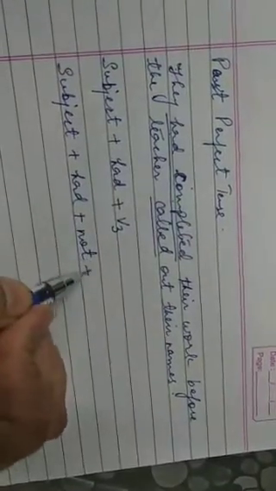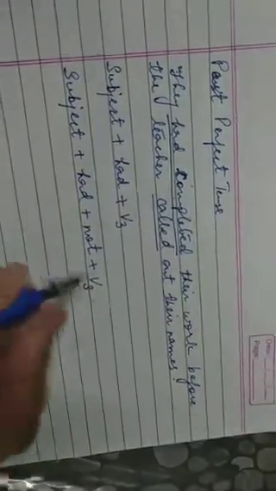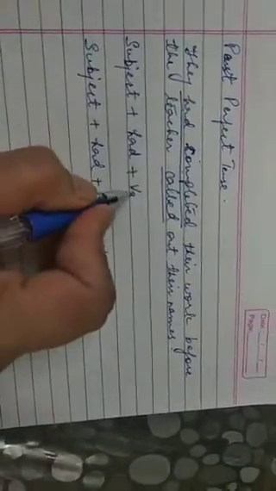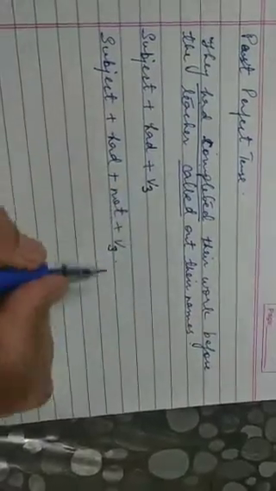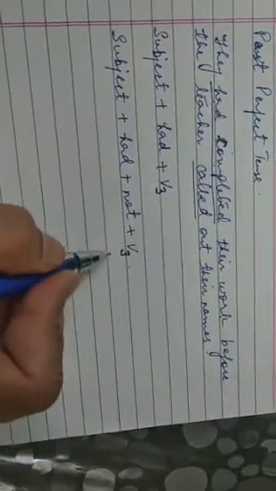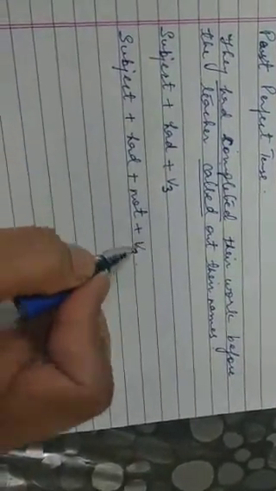And in the negative, it will be subject plus had plus not plus V3 form of the verb. So we see that most of the tenses are used in V3 form. Most of them, like in the perfect tense we have seen, are used in V3 form. So this you must remember, the verb forms.